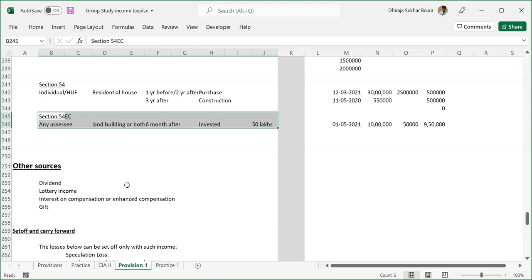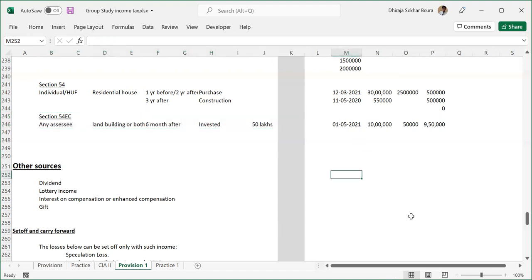So there is no other specific thing about this. The only thing that I want to discuss is one thing. Suppose you have compensation. One question: it's interest on compensation or enhanced compensation, but what about the compensation itself? That is a whole separate thing. Let's talk about that for a second. If it is compensation or enhanced compensation, why are you receiving it? You are receiving it for your property. In a way, I can say you have sold your property to the government. That's why you're receiving that compensation or enhanced compensation.